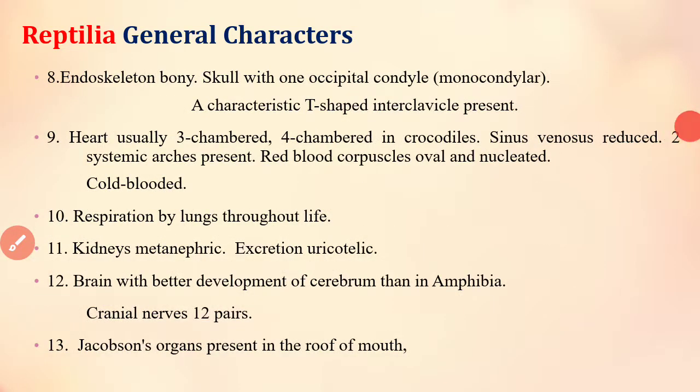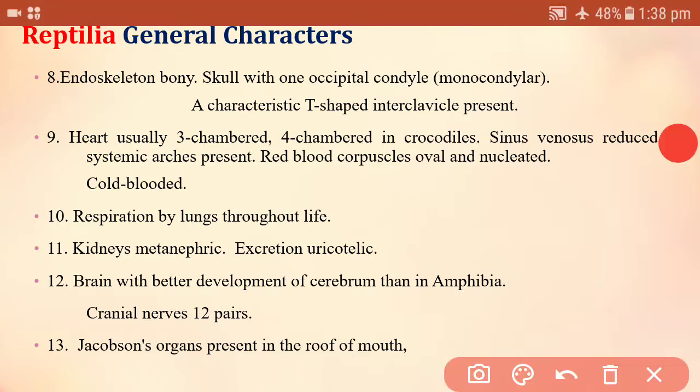Some remaining characters: the endoskeleton is bony. The skeleton found beneath the body is made by hard bones. Skull with one occipital condyle, that is, the skull is monocondylic.